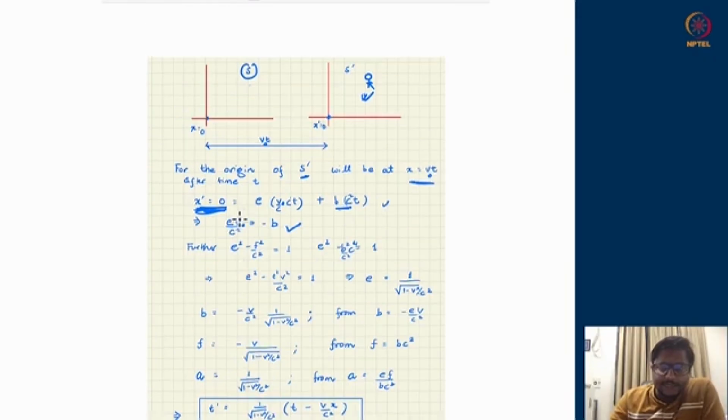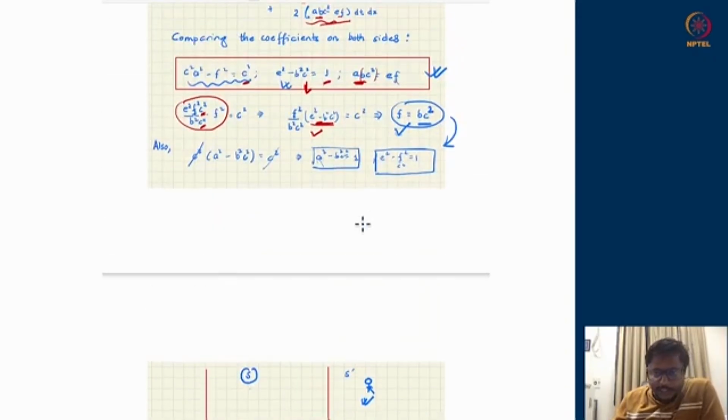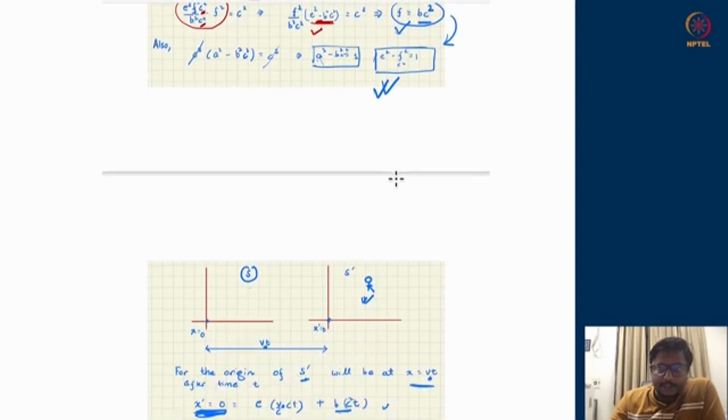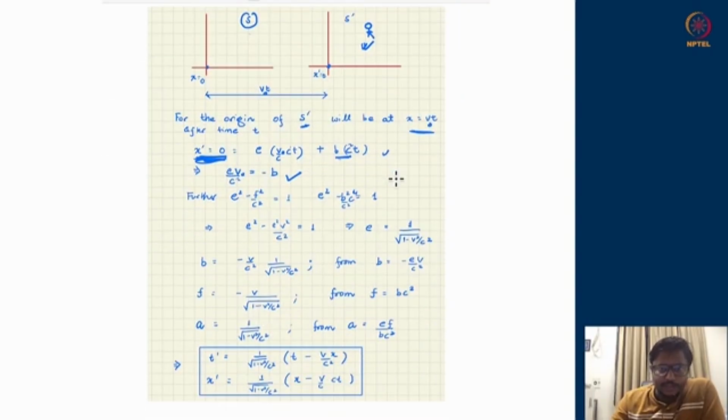The second identity which we just wrote down here, now let us put that to business. E square minus f square upon c square is supposed to be 1, which is here. Now we use the identities which we have just derived. E square I will leave like that. F was bc square, so its square will be b square c to the power 4 divided by c square, coming from here.